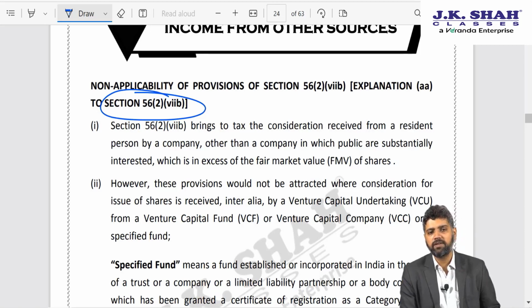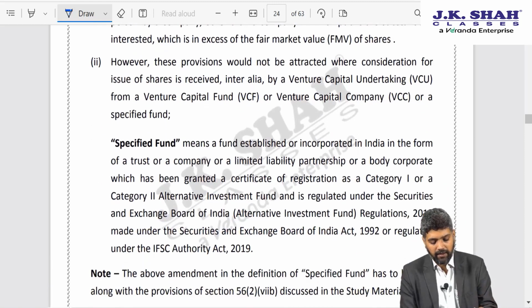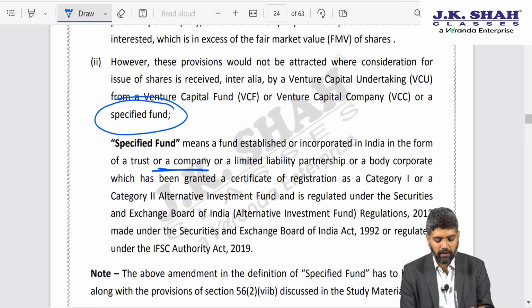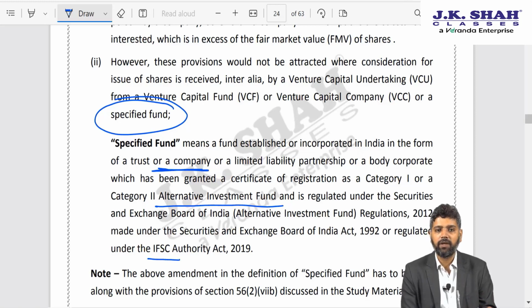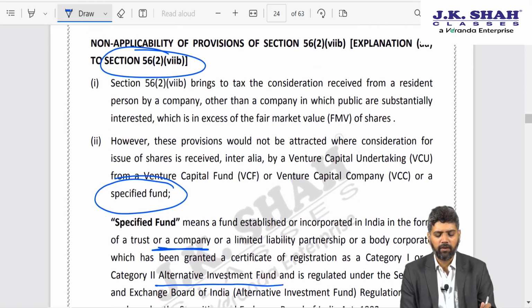Now here certain exemptions are given with regard to startups, venture capital funds, etc. Like that, now the government has added that if a specified fund, that is a company which is incorporated as category 1 or category 2 AIF in IFSC, then such company issuing shares will not be subjected to 56 subsection 2 clause 7b. So if a specified fund issues shares at a premium, you don't need to compare it with the fair market value of shares. But all others, that is a relaxation given for those funds.